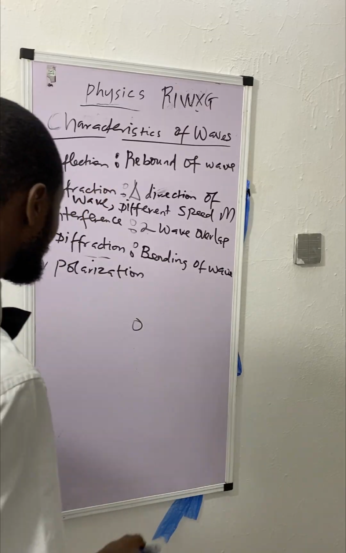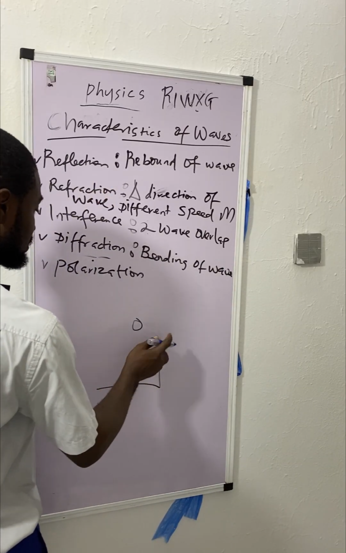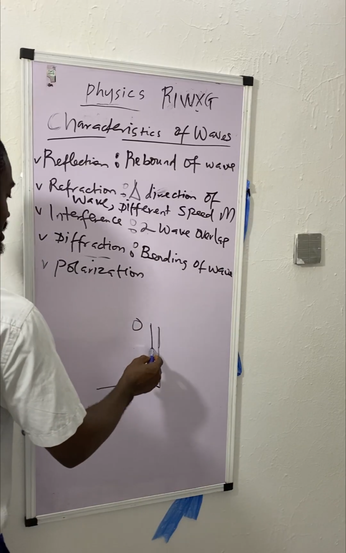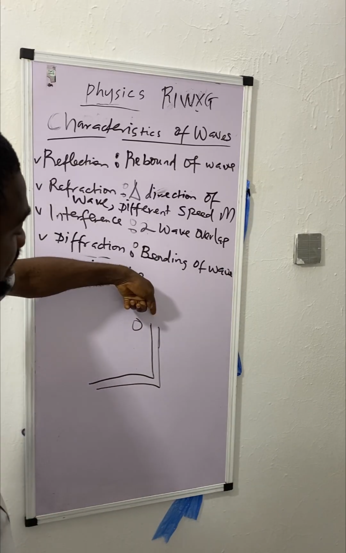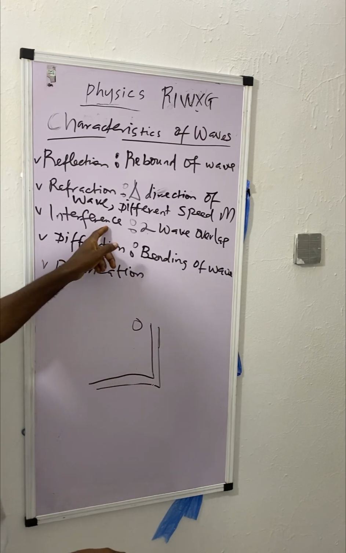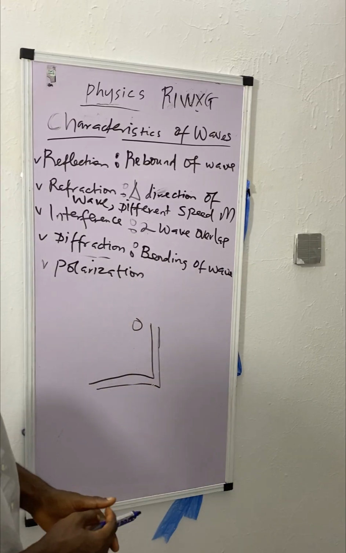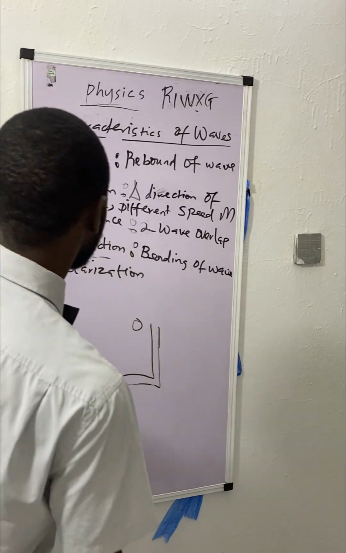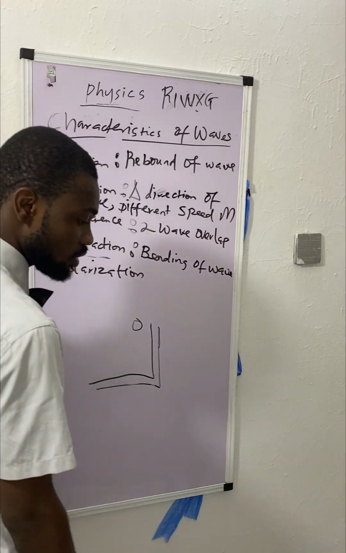Diffraction is also when you point light into a curved or bent surface. Maybe this is the light. When you point light into this place, when the light gets here, it's going to bend. That's diffraction too, because it's passing through a narrow surface. It all depends on the narrow surface that the light is passing through.